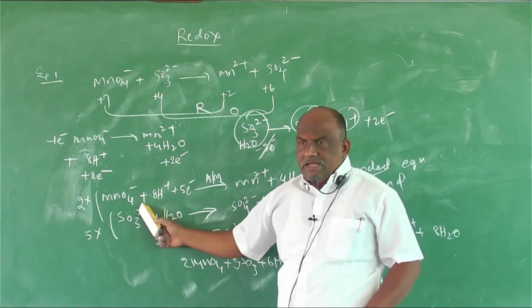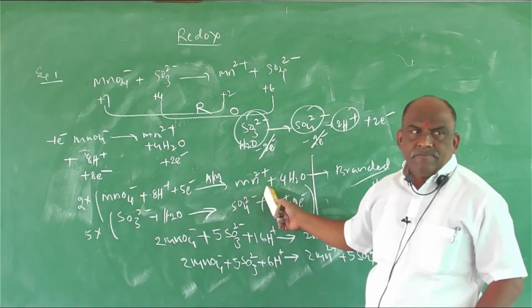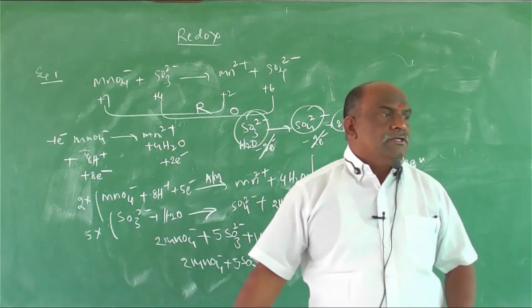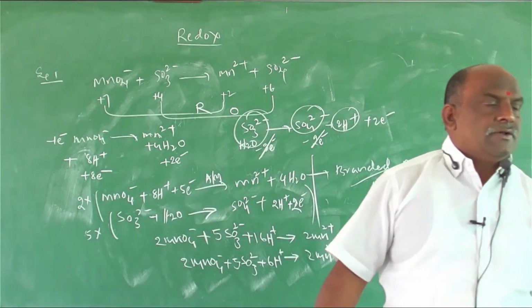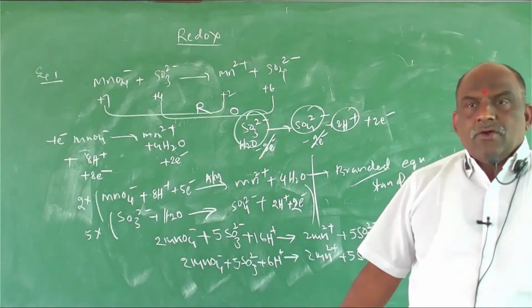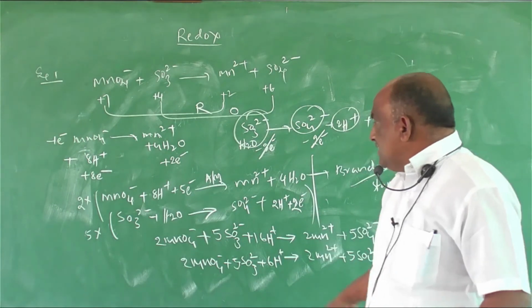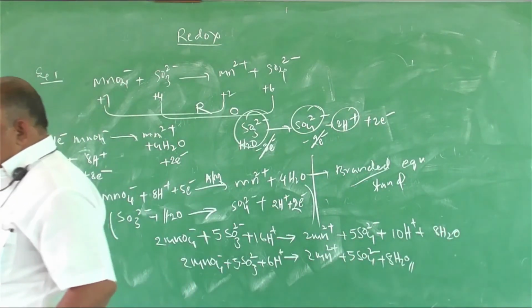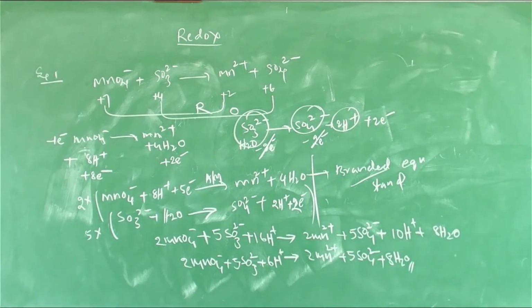Don't balance each and every time. You should directly write this equation for MnO4 minus, and balance the remaining second part. C2O4 2 minus gives rise to what? CO2. First equation: MnO4 minus plus 8H plus 5 electrons gives Mn2 plus plus 4H2O, which is fixed in acidic medium. MnO4 minus gives rise to Mn2 plus.